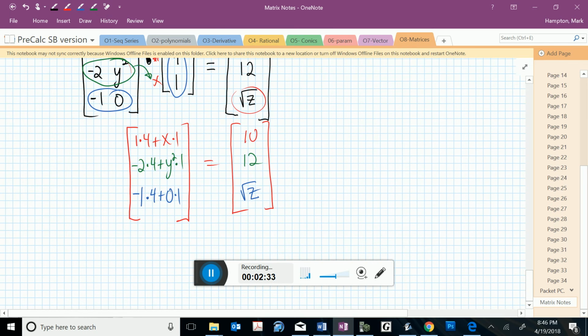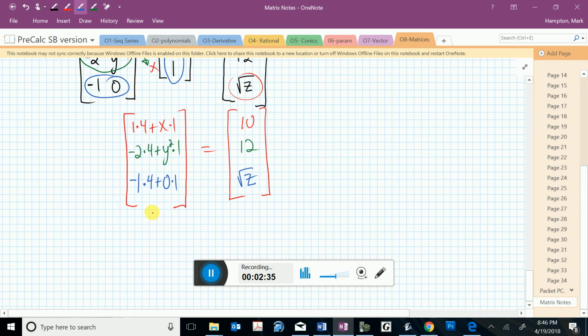Also, I've got a 3 by 1, so this is still a 3 by 1, and this is a 3 by 1, so that's good. So this on the top, in the very top entry, should be the number 10. So what I've really got there is 4 plus x is equal to 10, which means that x has to be 6.